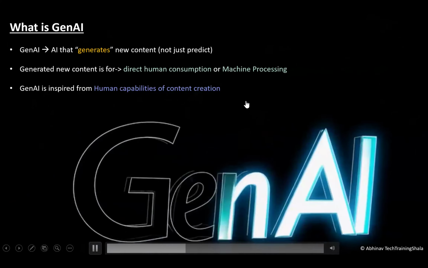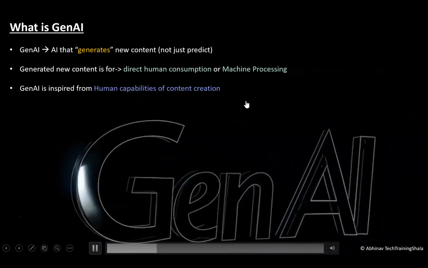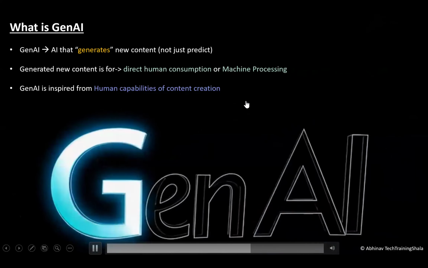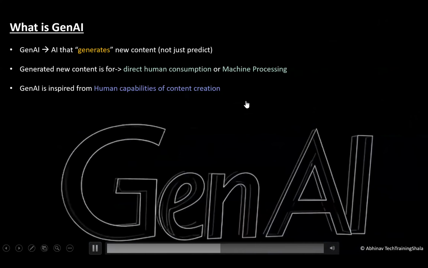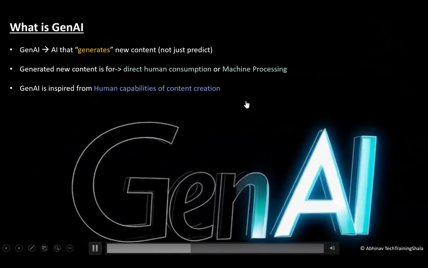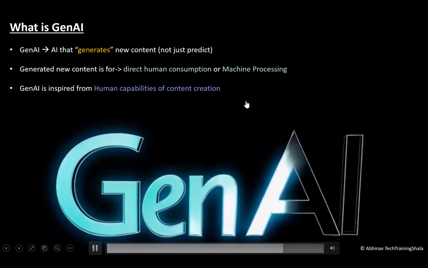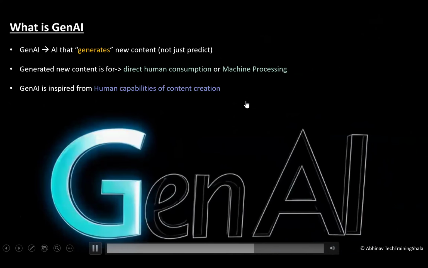There are two things that we can do with this new content. Either the user directly consumes it, or it is further used for machine processing. An example of direct human consumption is when you write on ChatGPT, it generates new content every time. It is not fetching from somewhere, unlike Google.